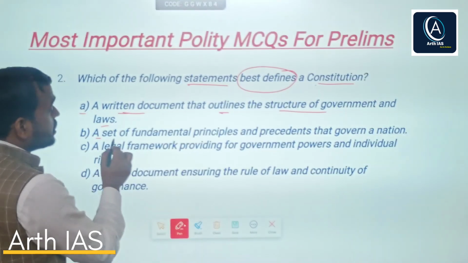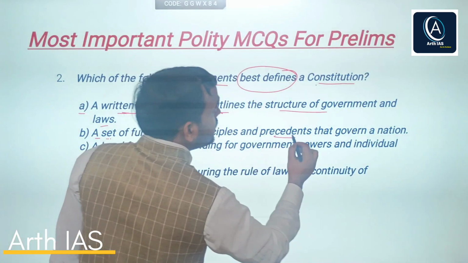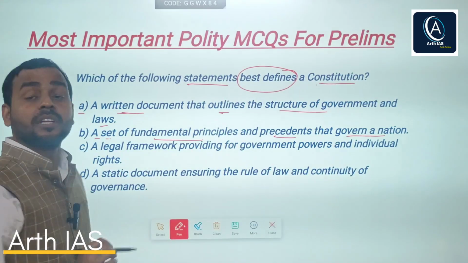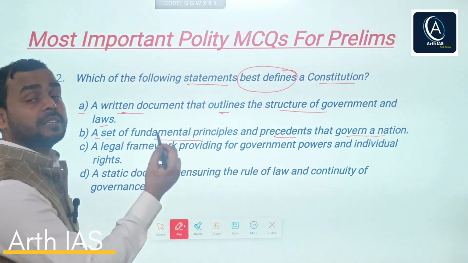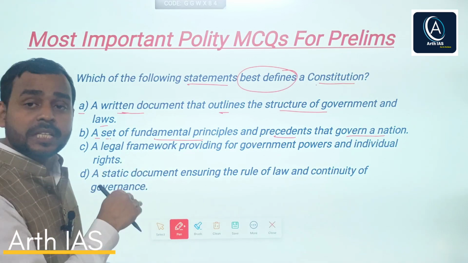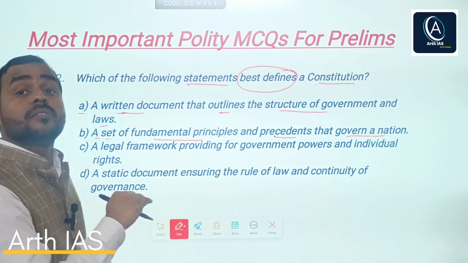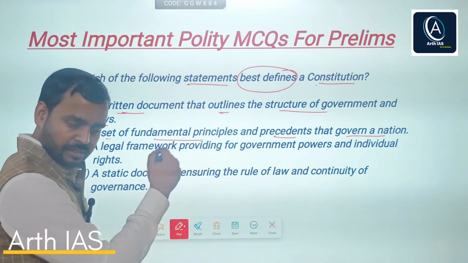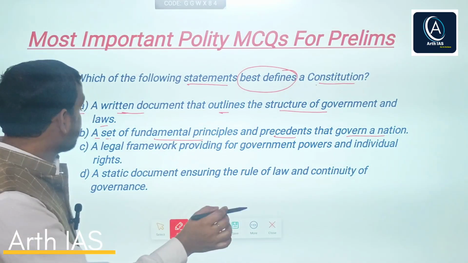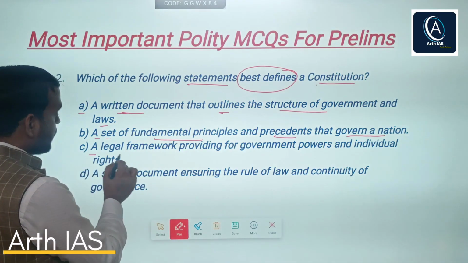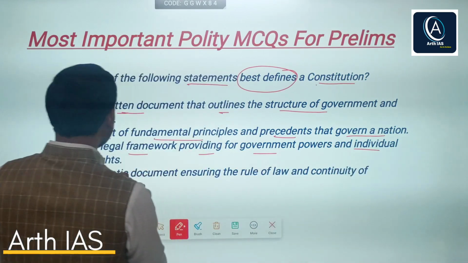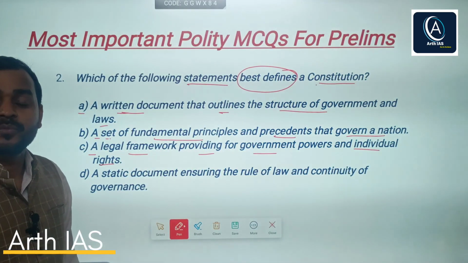Second, a set of fundamental principles and precedents that govern a nation. Obviously it is also correct that it is a set of fundamental principles. Constitution is nothing but, you can call it, the fundamental law of the state or land. This is also correct. Next is a legal framework providing for government powers and individual rights.